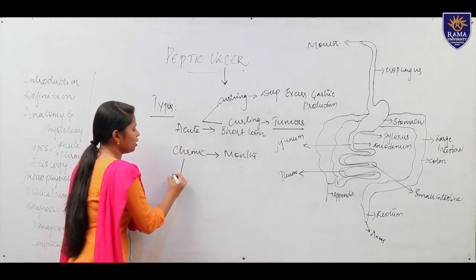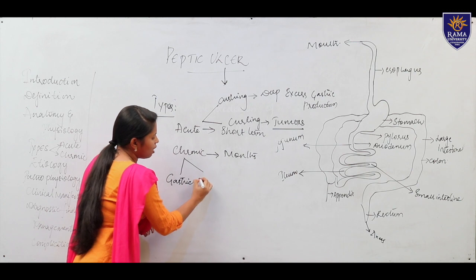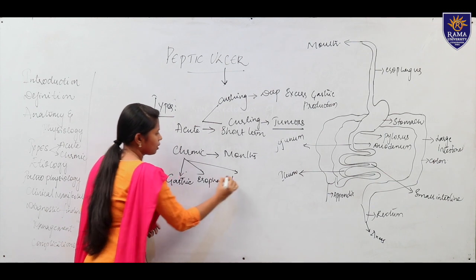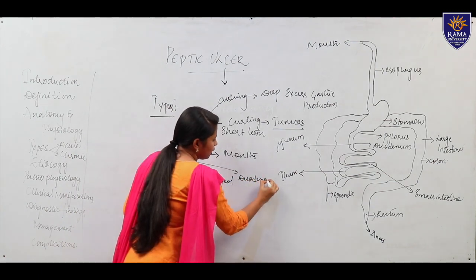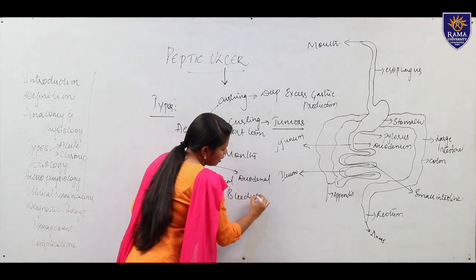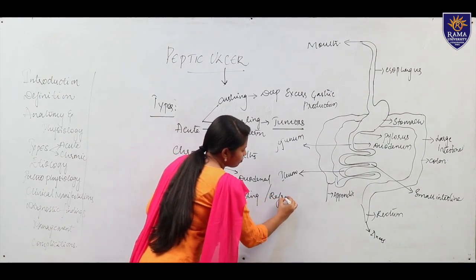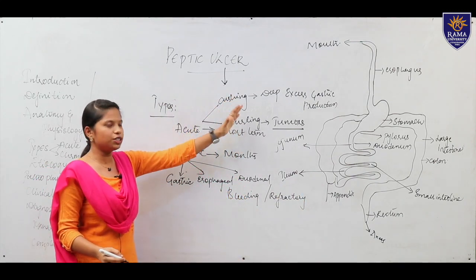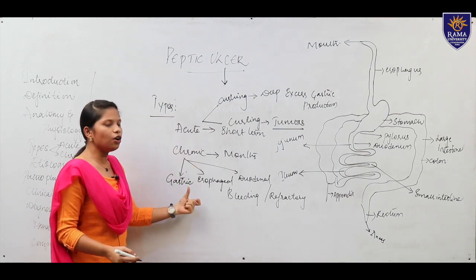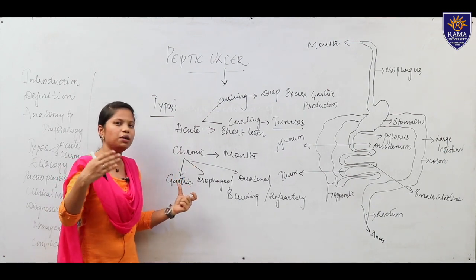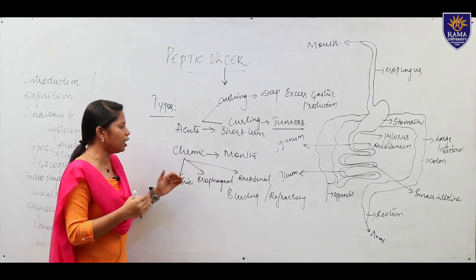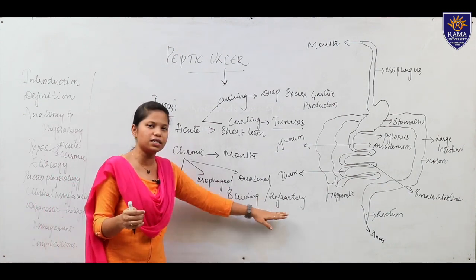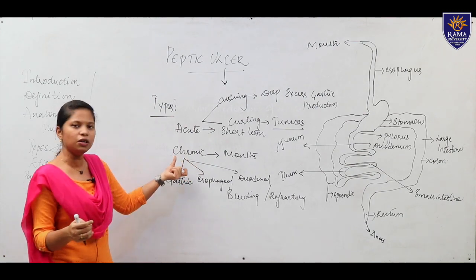Now in chronic ulcer we have gastric ulcer, esophageal ulcer, duodenal ulcer, then bleeding ulcer and refractory ulcer. The acute ulcers, Cushing and Curling, we have seen already. Chronic means it lasts for many months or takes a longer period for the ulcer to reduce. So gastric ulcer, esophageal ulcer, duodenal ulcer, bleeding ulcer and refractory ulcer are the types included in chronic ulcer.